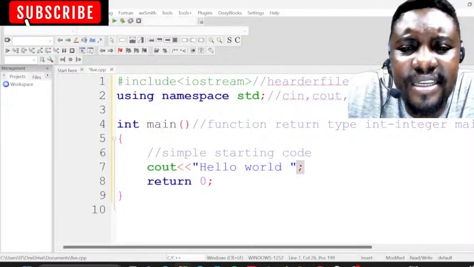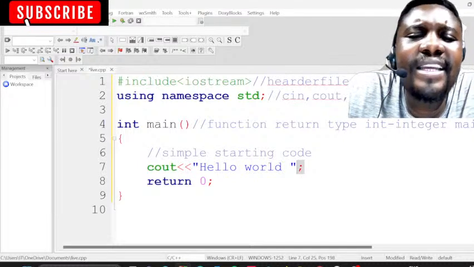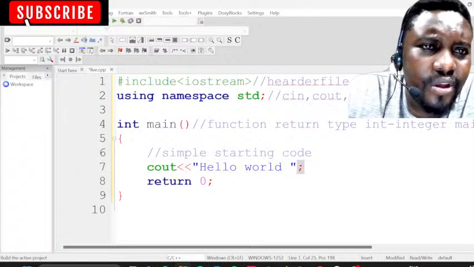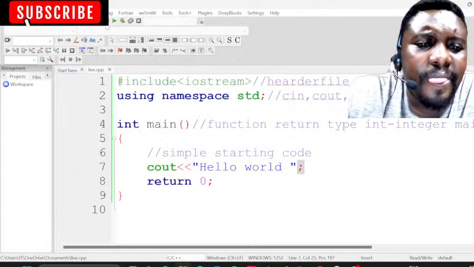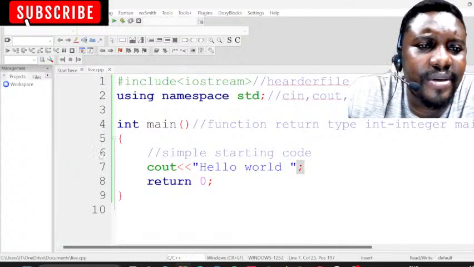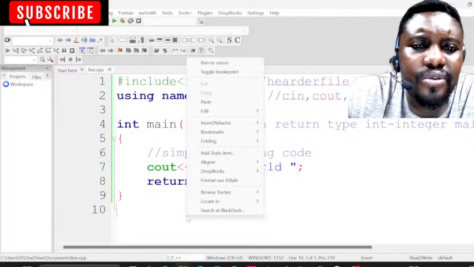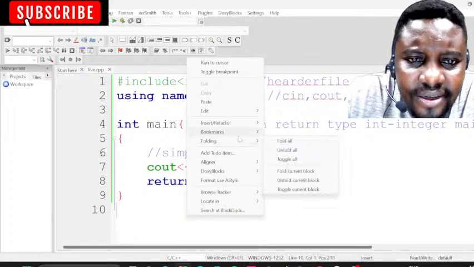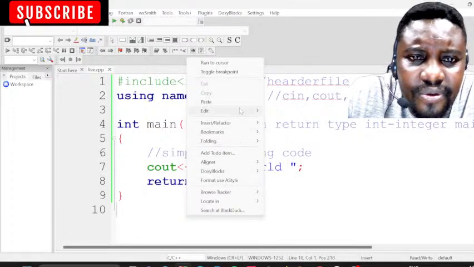And when you end, you must end with a semicolon. So we have successfully written our code. If we run our program, you will see that it compiles. If it had errors, it would show some red marks there and also display a message. Let me show you if I can right now.